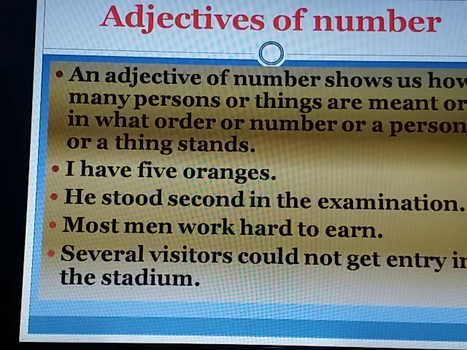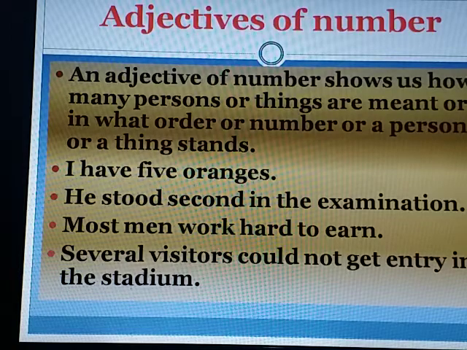In what order? Second. Most men work hard to earn. How many? Several visitors could not get entry in the stadium. How many visitors? Several. So, here five, second, most and several are adjectives of number.